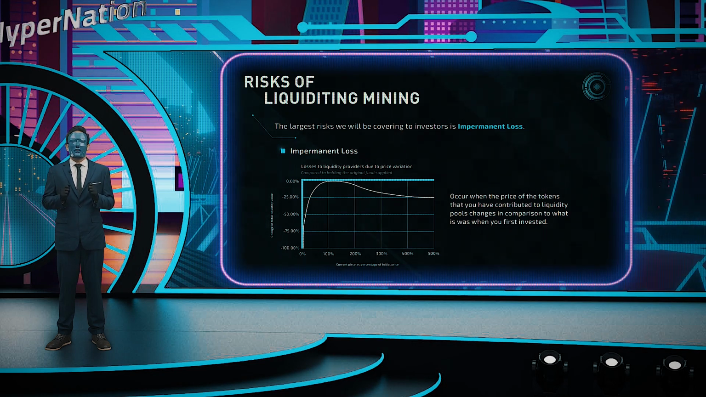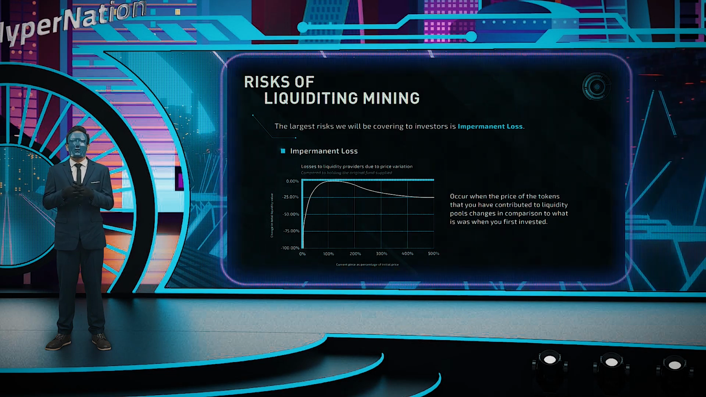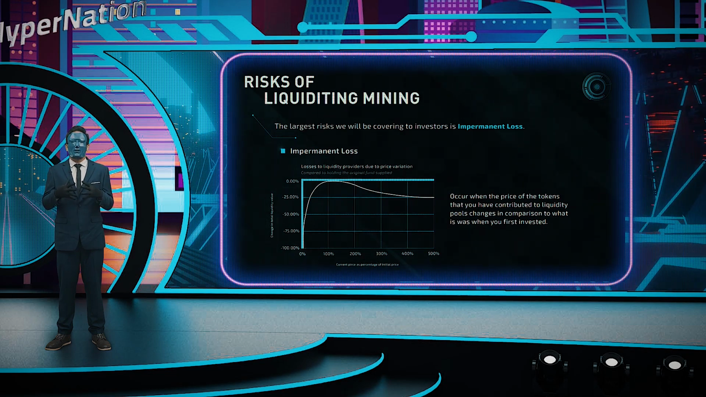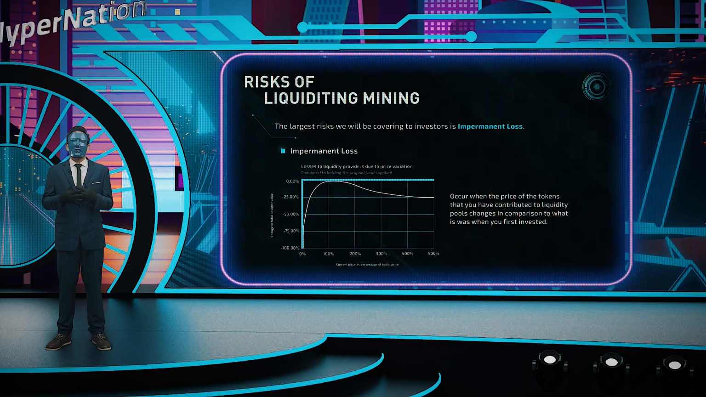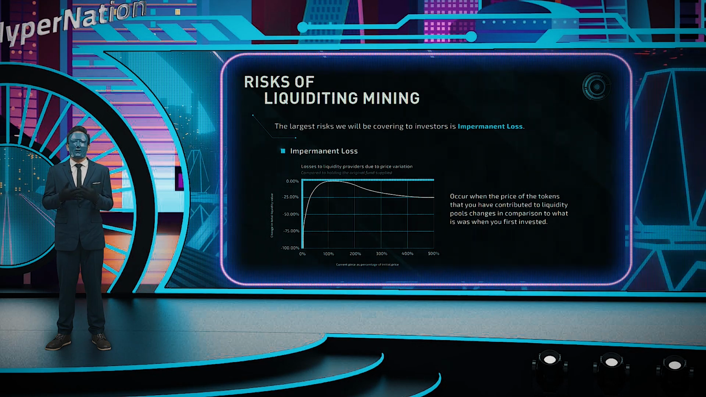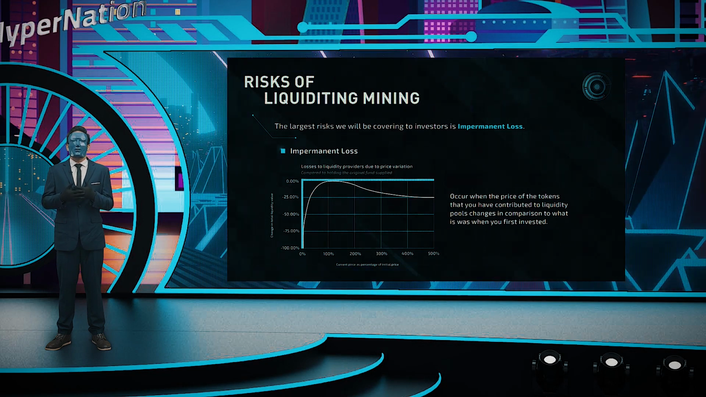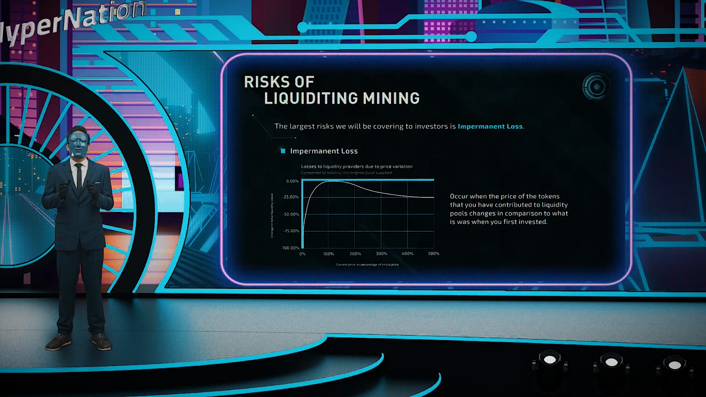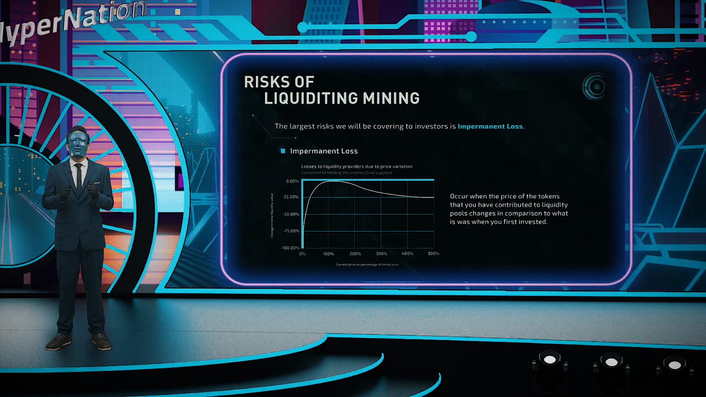Impermanent loss. Impermanent loss is defined as the opportunity cost of holding onto an asset for speculative purposes versus providing it as liquidity to earn fees. Or in other terms, IL occurs when the price of the tokens that you have contributed to liquidity pools changes in comparison to what it was when you first invested. Since digital assets are extremely volatile, it is almost impossible to avoid IL.